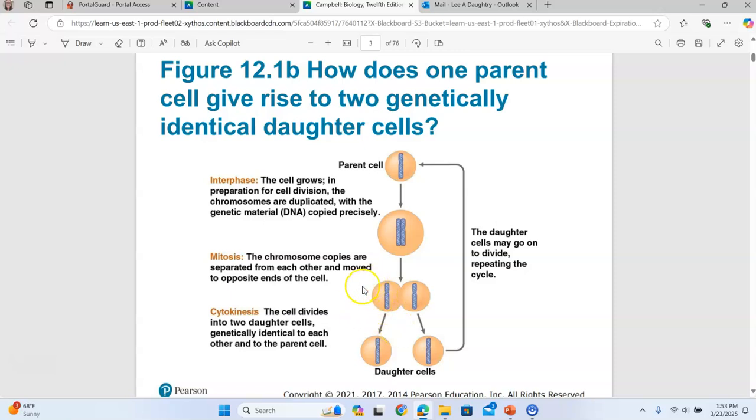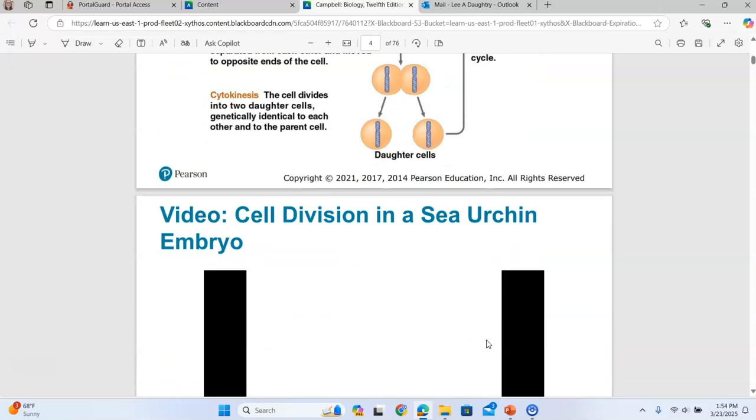And then at the end of mitosis, in a stage called telophase, the last stage of mitosis, there's another process that occurs called cytokinesis, and that is when the 2 daughter cells split in half. And they're going to be clones of the parent cell. They're going to be genetically identical to the parent cell.